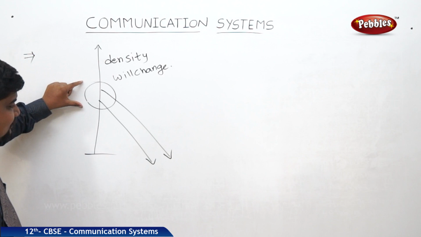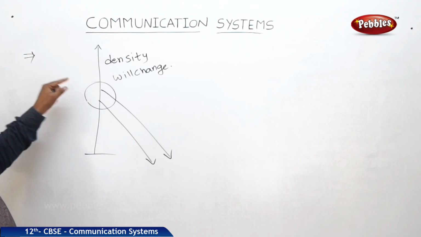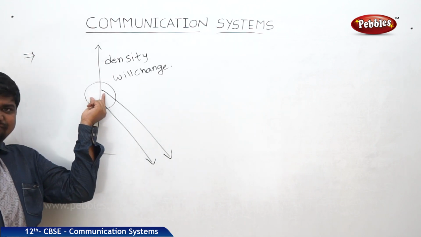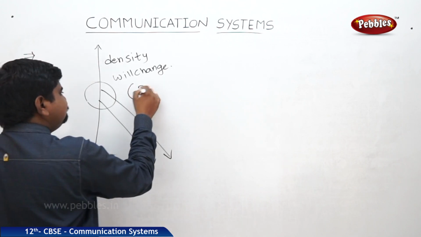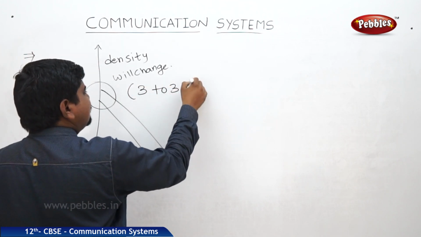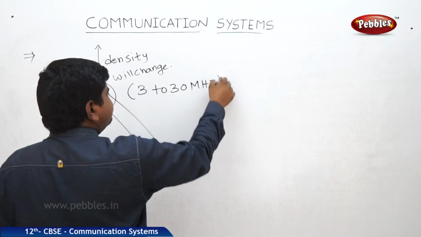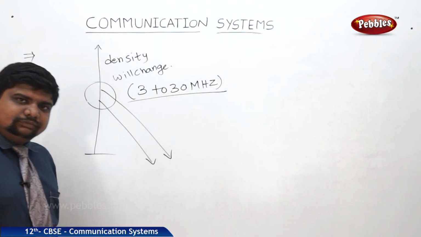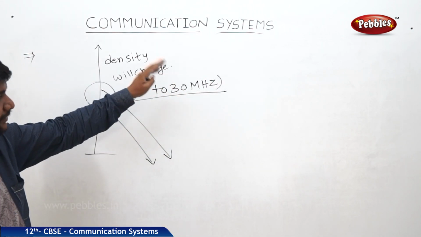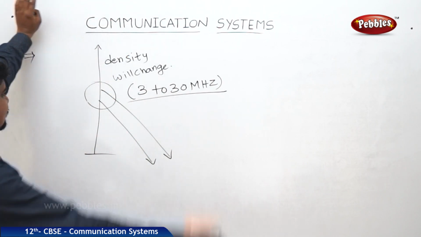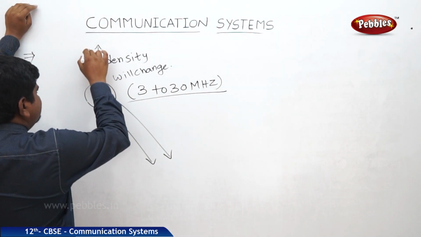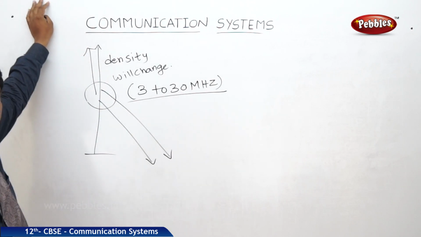What are the frequencies that can be reflected in the middle region? 3 to 30 megahertz. Waves with a frequency above 30 megahertz can penetrate through the ionosphere.